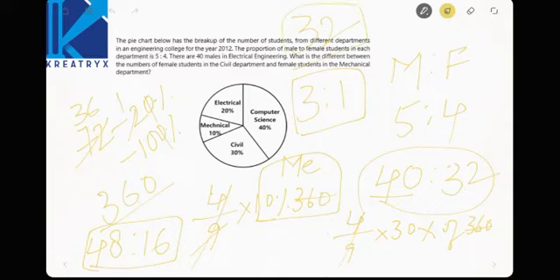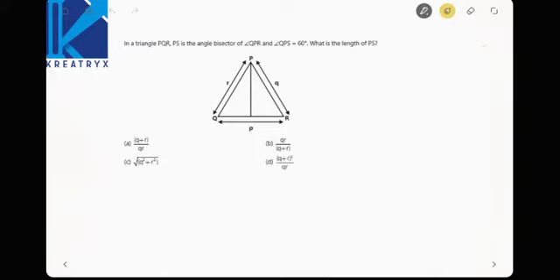Observe the calculations keenly. In a triangle PQR, PS is the angle bisector of angle QPR and angle QPS is equal to 60 degrees. What is the length of PS? You have to find out the length of PS, and this is the angle bisector. This is S, this is 60 degrees and this is 60 degrees. Now we have a formula. If the length of the sides are known and their attached angle is also known, what is the area of the triangle? Half AB sine theta. Now from this, can you find out PS?